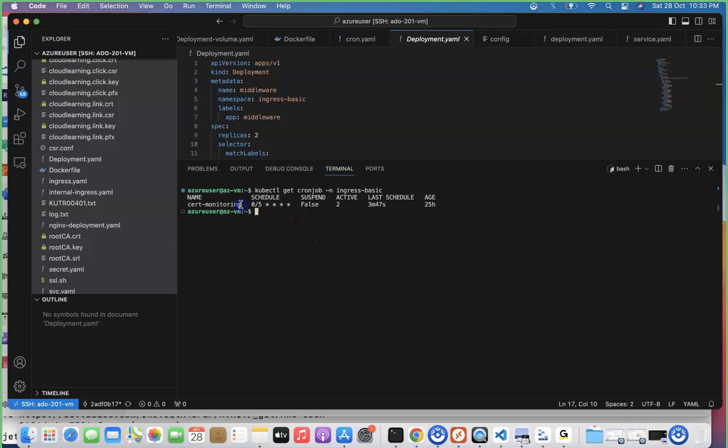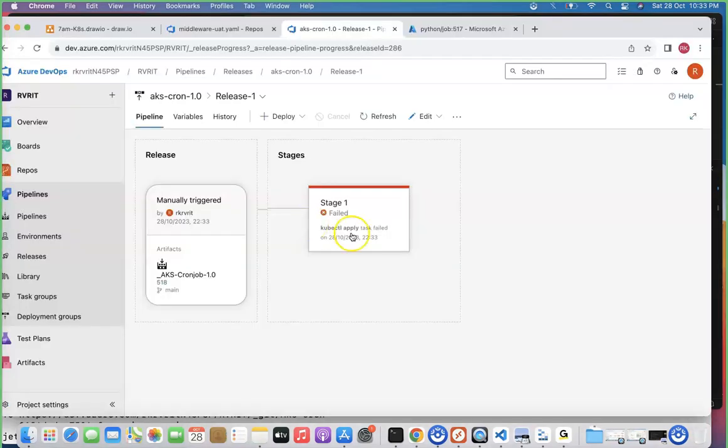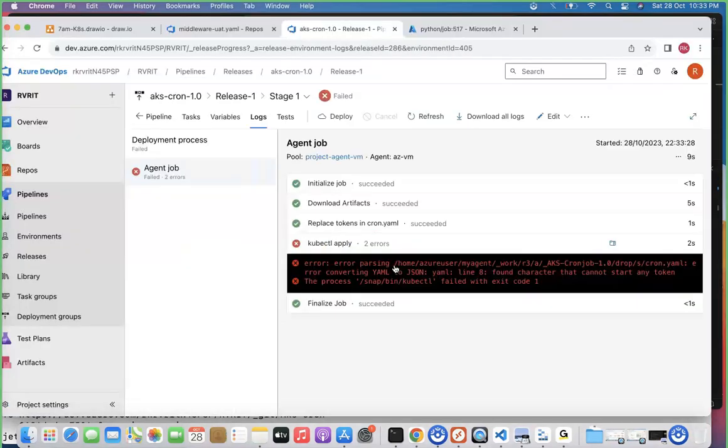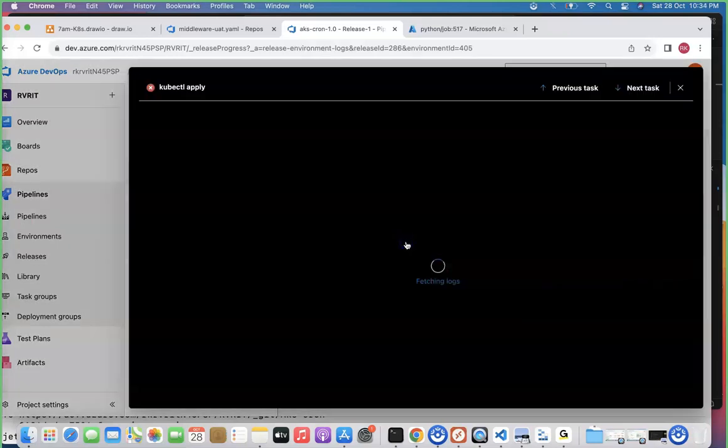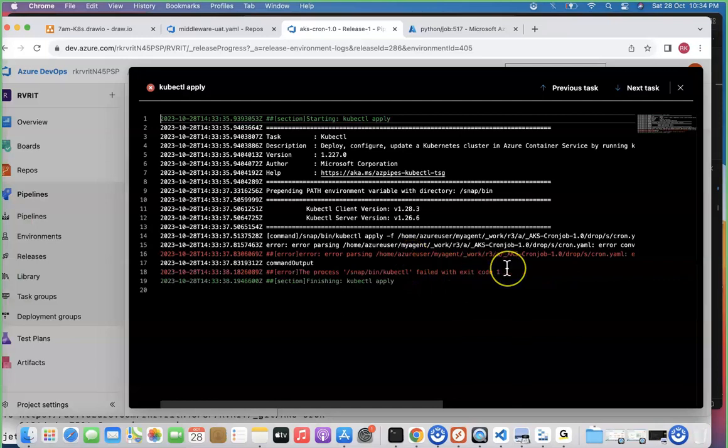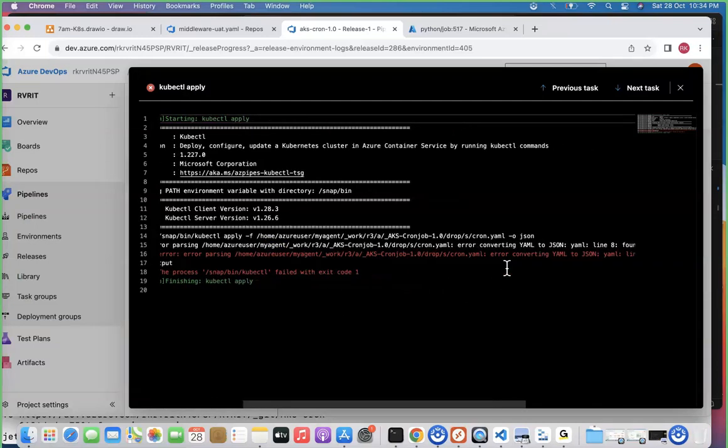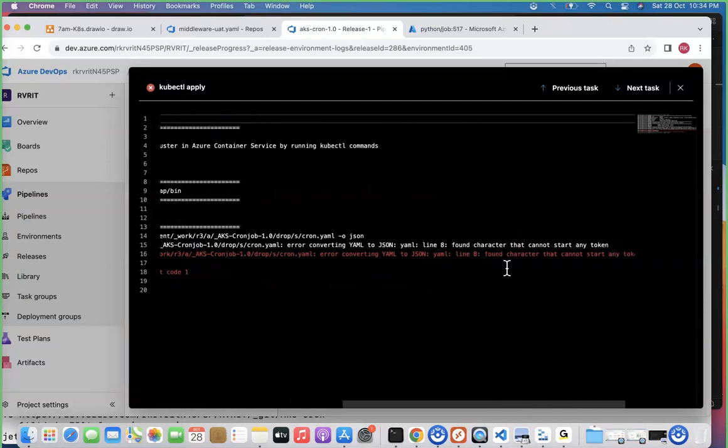It is not yours. Your CronJob name is not start monitoring, and double check, your thing is failed. Let's go there and double check them. I'm seeing a parsing error here. Just give me a second, team. No worries, let's fix it. Cron YAML, error converting YAML to JSON, found character that cannot start any token.